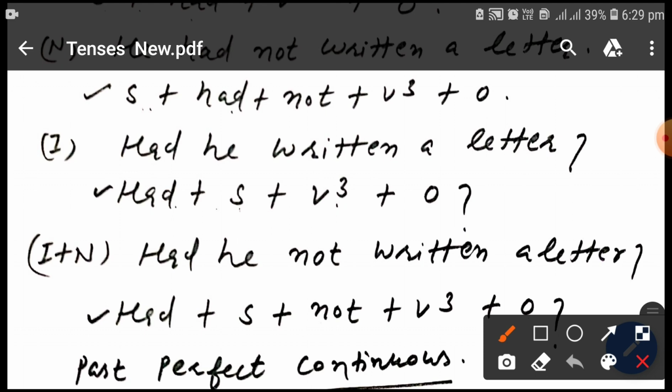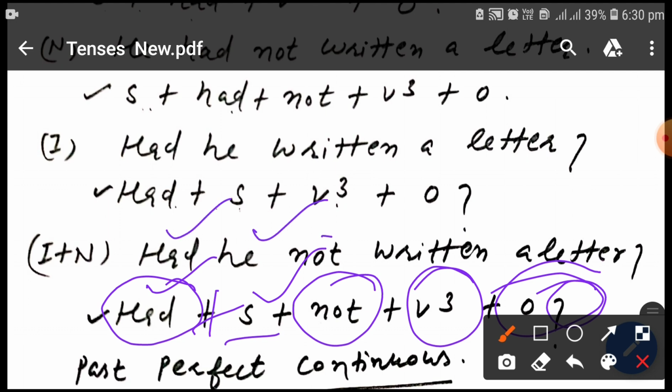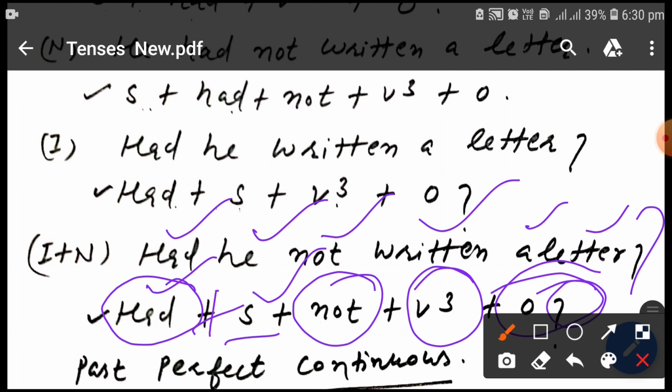In interrogative plus negative sentence, you can start from the helping verb. In past perfect, helping verb is had, and after that you should mention subject. After subject you should mention negative form not. After not you should mention third form of verb, and after third form of verb you should mention object, and after object you should mention interrogative mark. The sentence for interrogative plus negative sentence of past perfect: had he not written a letter?